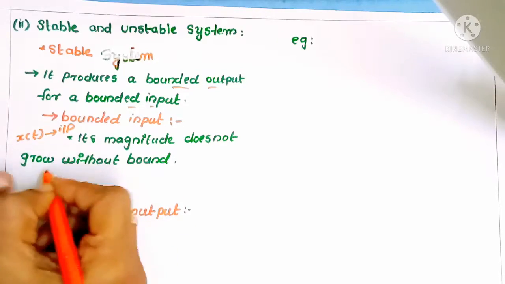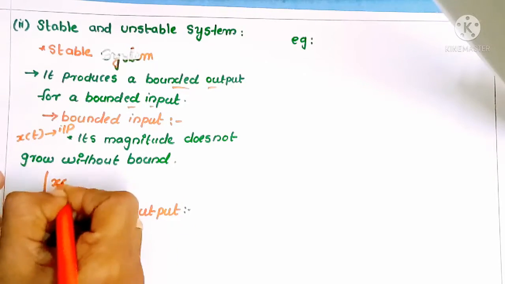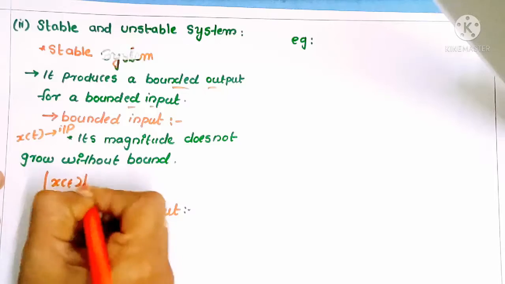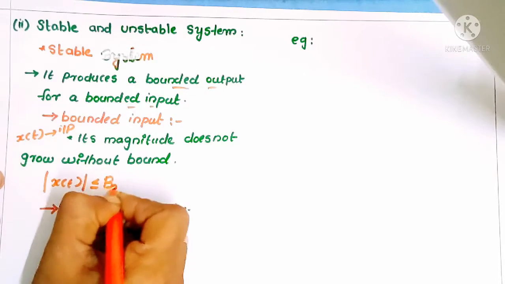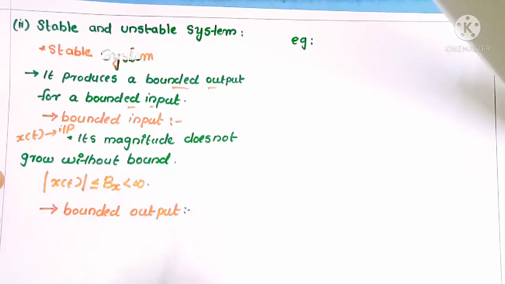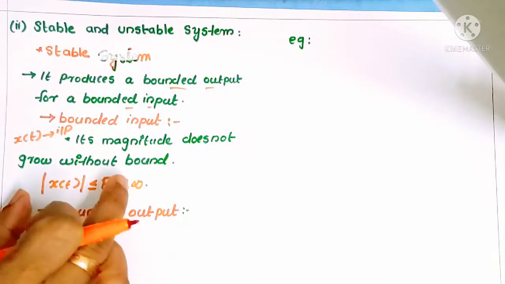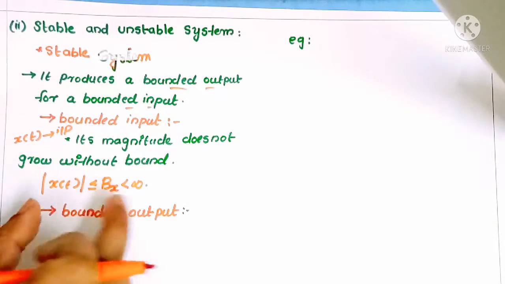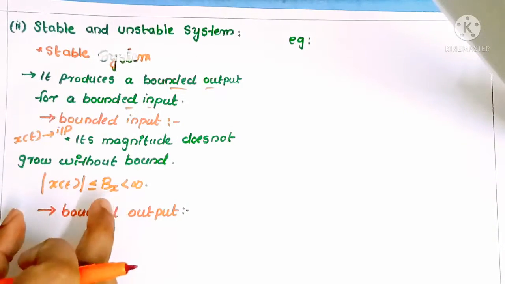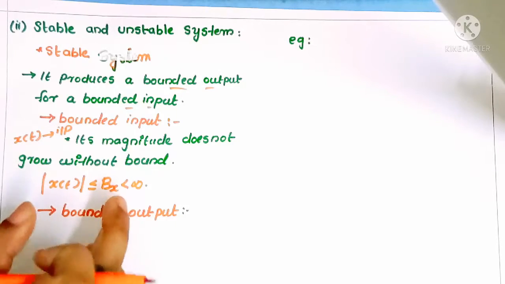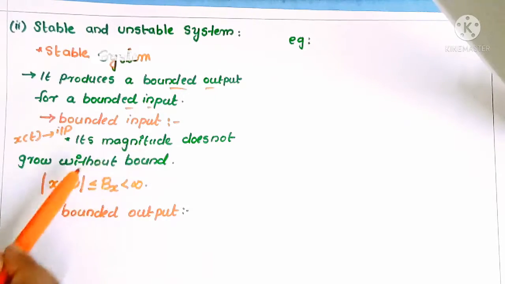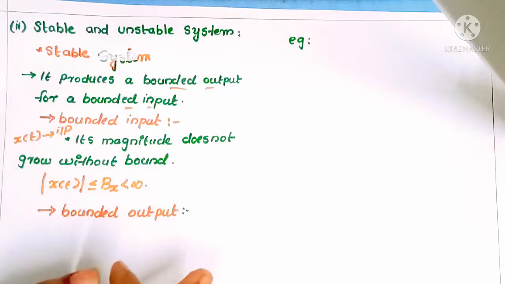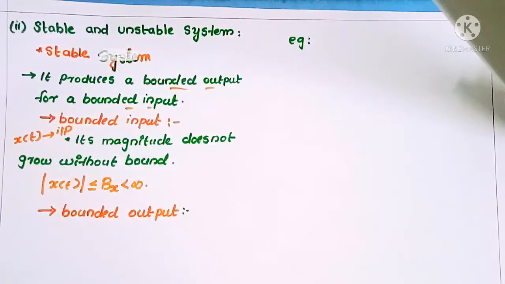It can be represented as modulus of x of t less than or equal to Bx less than infinity. So it has some range of values, and we can estimate the signal value. Its magnitude doesn't grow without bound, so we call that a bounded input.